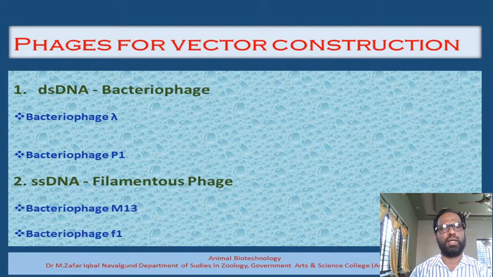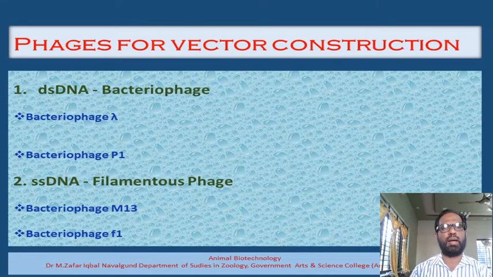And before we get into the actual discussion on the construction of the bacteriophage based lambda vectors, we will see that two groups are important. One is the double stranded DNA bacteriophages, and under this category we have two examples. One is the bacteriophage lambda. It is the temperate bacteriophage.